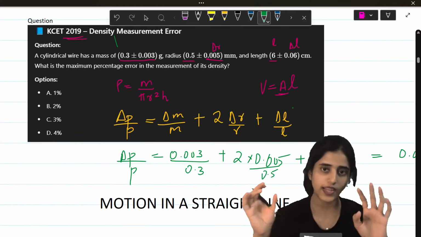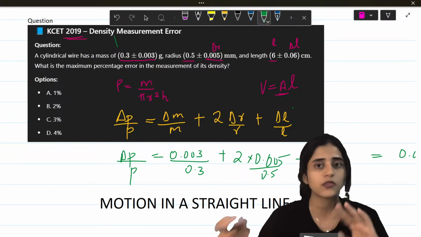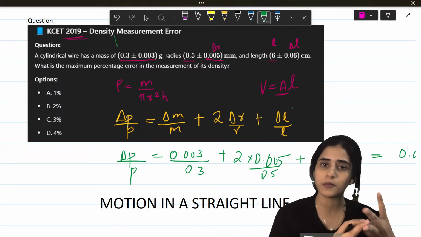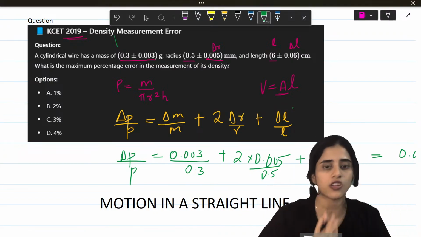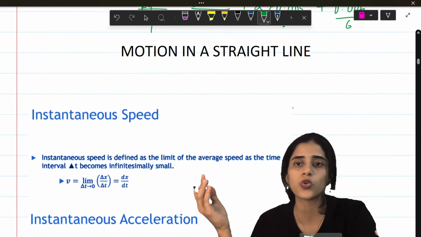If you know this well, practice dimensions well. It has come in some papers, it has not come in others. You will get one out of these. You might get errors, you might get dimension, you might get significant figures. So practice all of these. These are things that you will easily score. You will not lose marks here.